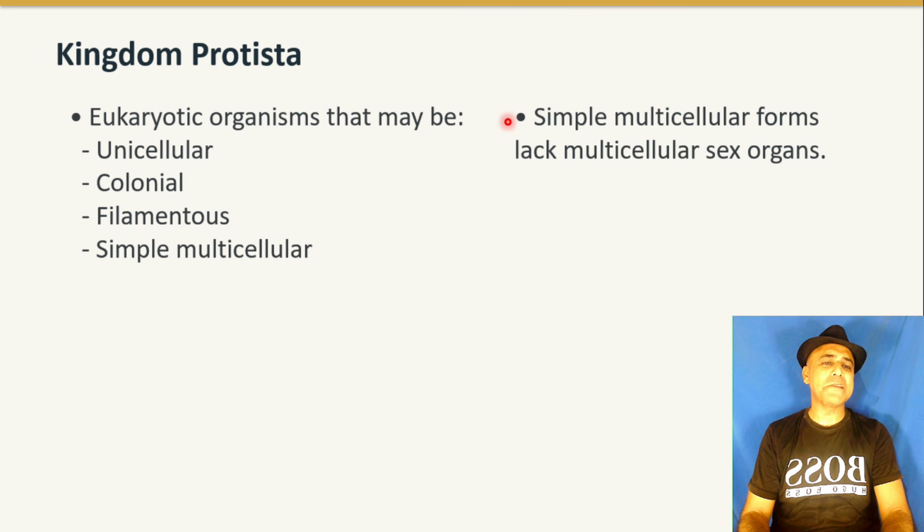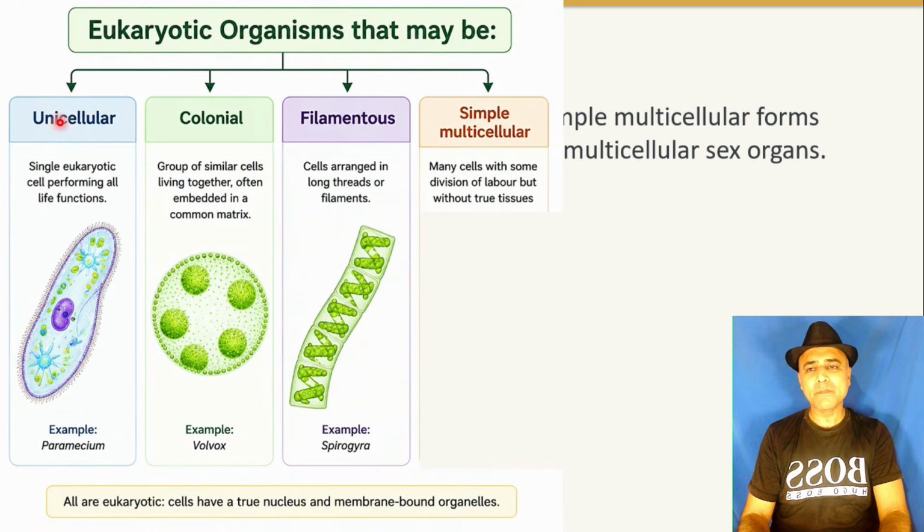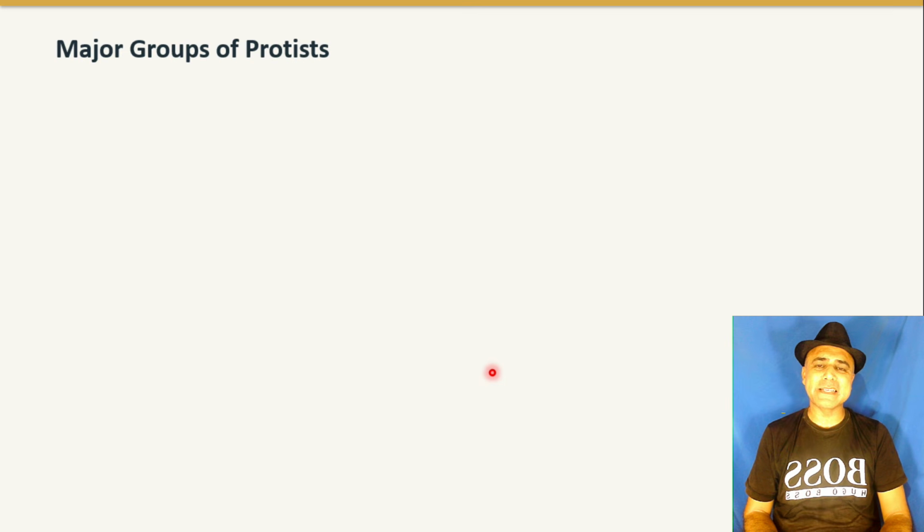Simple multicellular forms lack multicellular sex organs. This is an example of unicellular: Paramecium. This is colonial: Volvox. This is filamentous.